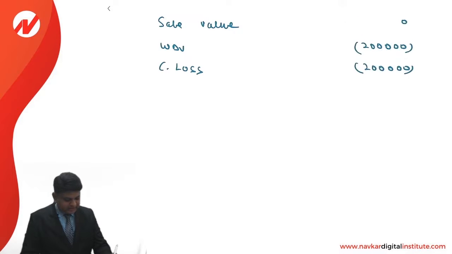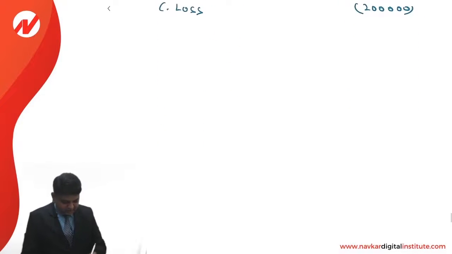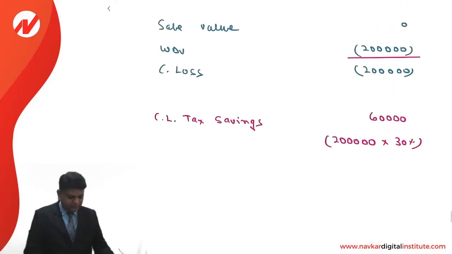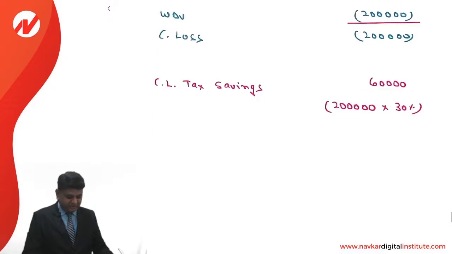Now understand carefully, all of you, that whatever loss we have will be eligible for the purpose of tax deduction. Like that, specifically credit is made in the question. Even otherwise we will make that assumption. So capital loss tax savings is an amount of 60,000, that is 2 lakhs into 30%. This is the way we are required to make the calculation of answer. Next will be calculation of NPV.